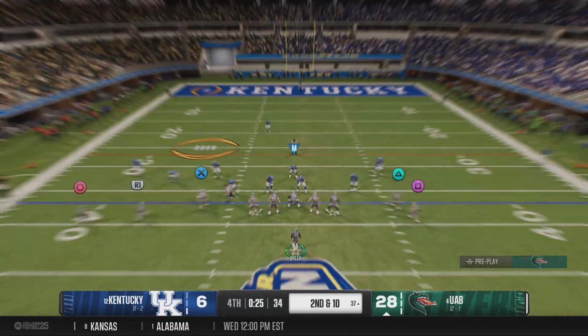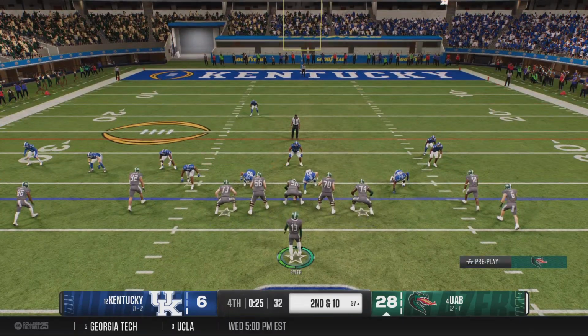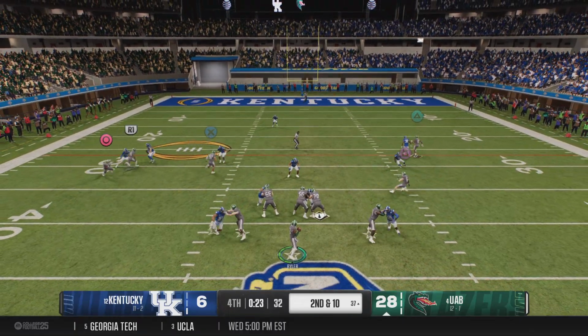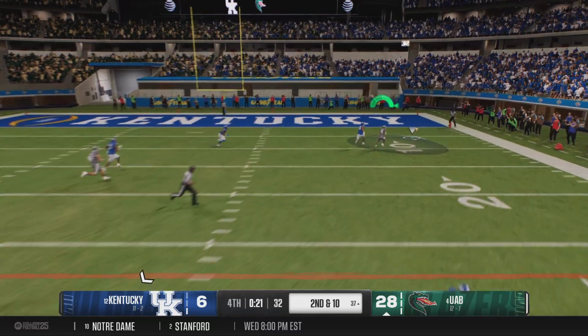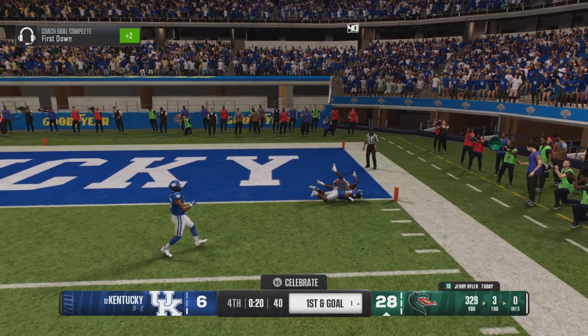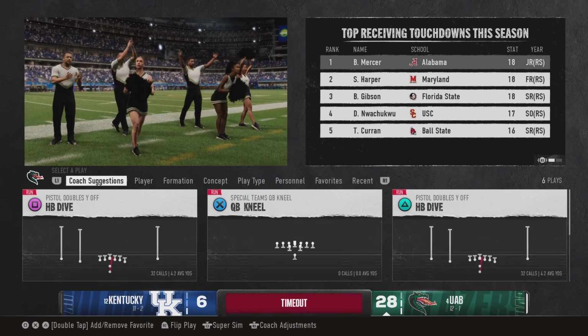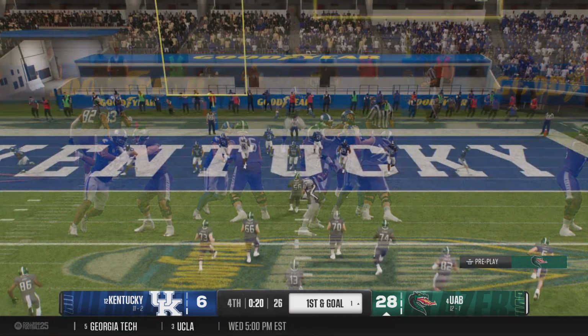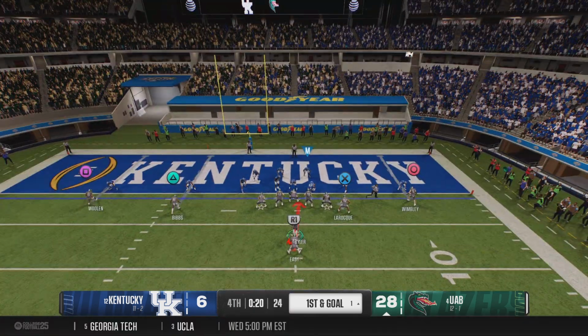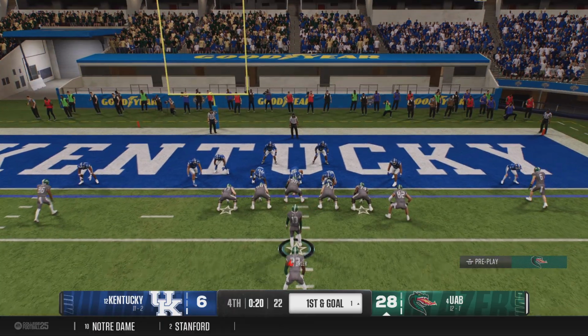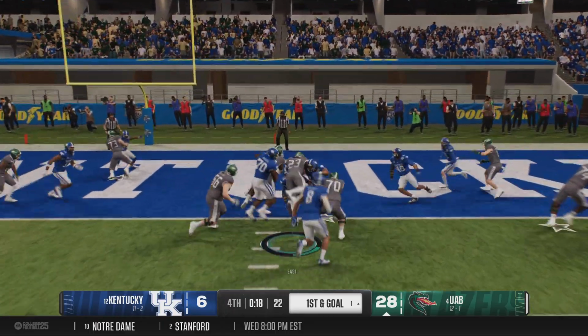Important second down play coming up. Here's the snap, looking to throw here. And he's going to stretch the defense, taking a deep shot here. The offense will spend a timeout here with 20 seconds on the clock. Chris, I'm kind of surprised they're still taking shots downfield. They got a big lead. We're in the 4th quarter.